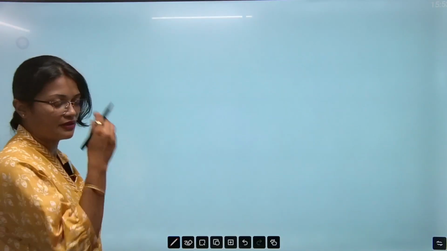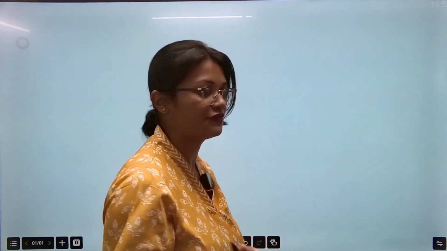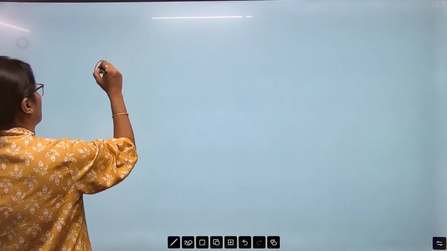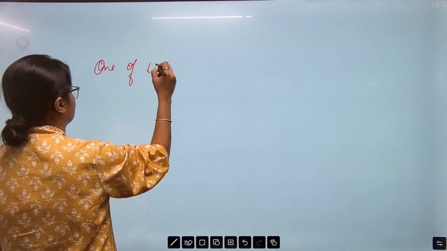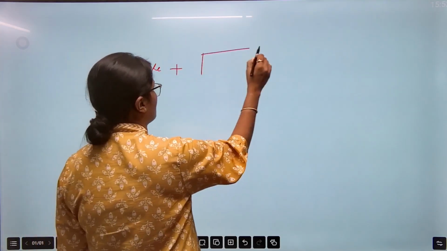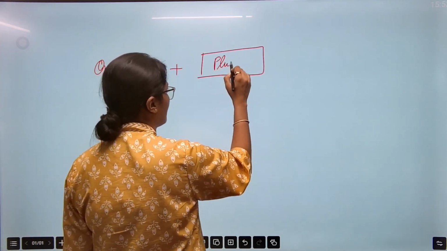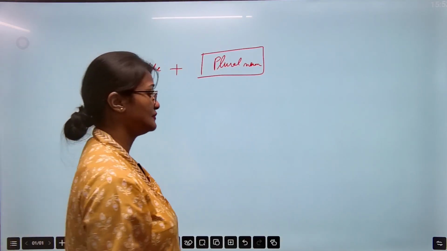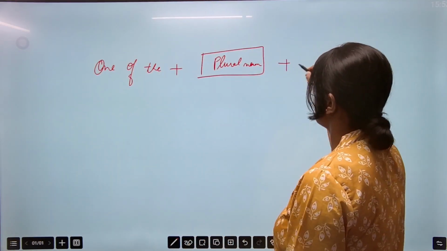Another thing, one very important thing to describe about relative pronoun, so it's something like this. It is also very common for noun as well as pronoun and it is very, very important from the exam point of view. Just check this: whenever a sentence starts with one of the, whenever you have something like this, always remember उसके बाद जो भी noun होगा, this should be plural no matter what. It is constant, it should be always plural and then we use a singular verb.